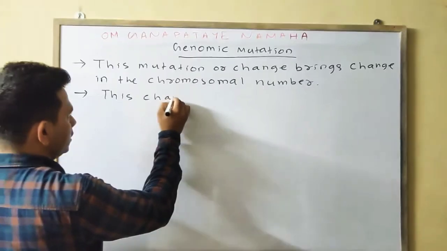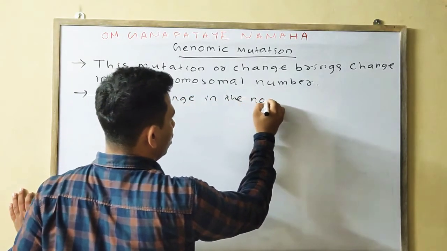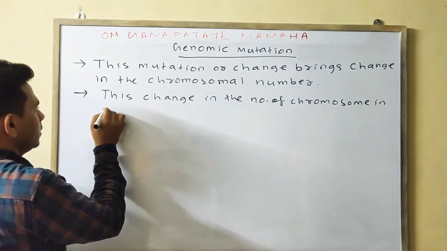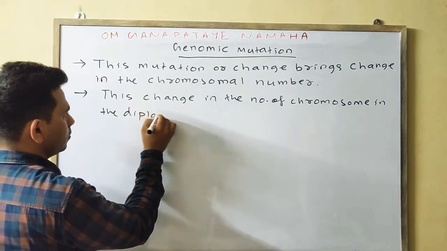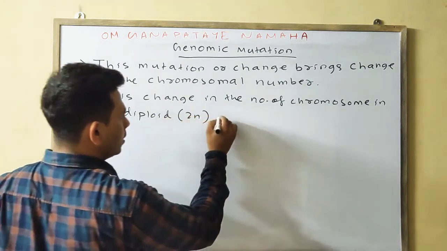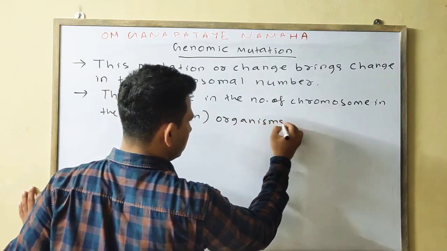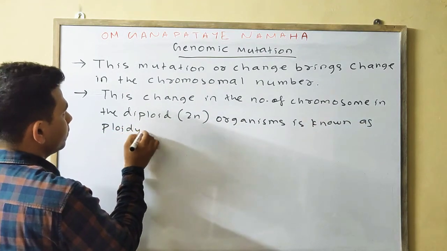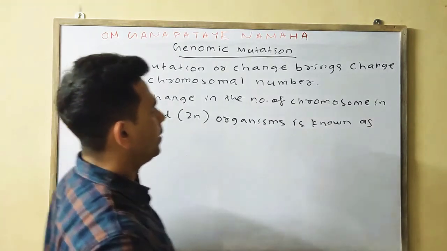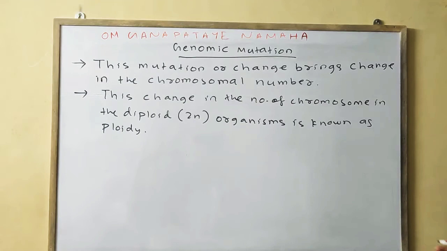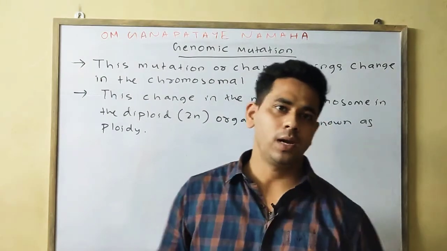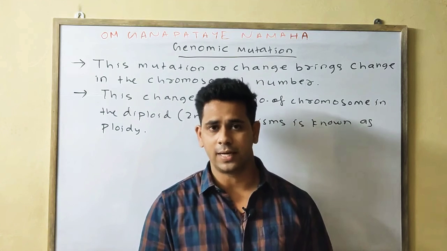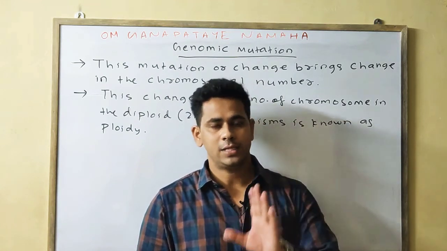So we can say simply, if the chromosomal number changes, if one is added or one is deleted, or number of sets of chromosomes are added, then that is known as your genomic mutation or the numerical change.